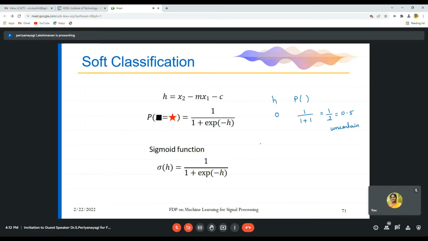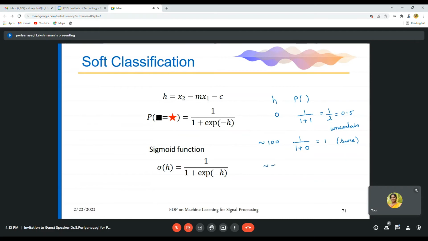If you assume a value of h around 100, then 1 plus e power minus of a large value will be approximately equal to 0 in the exponent term, so the probability is 1. Then your prediction is sure. You are saying it is definitely a lotus.